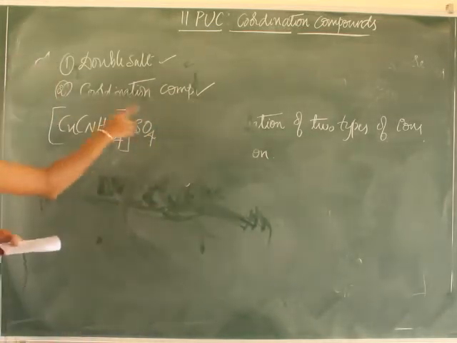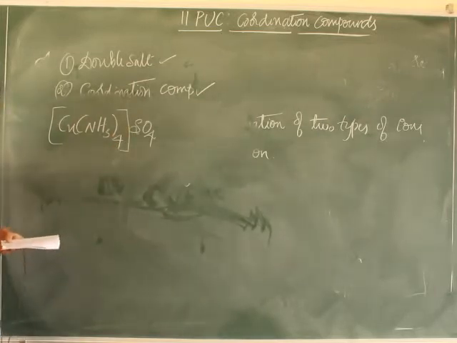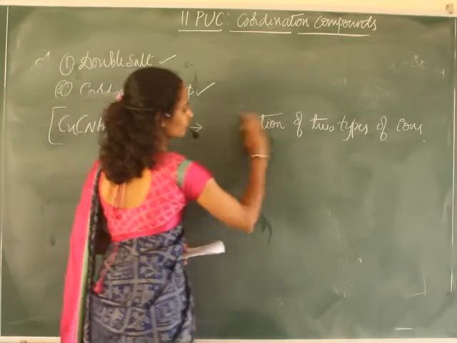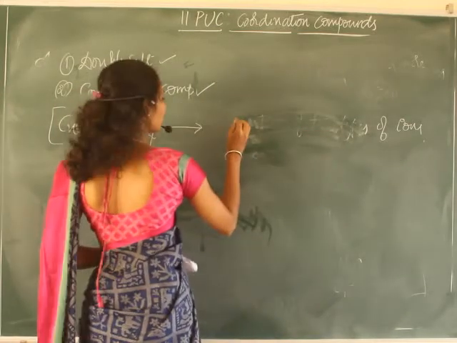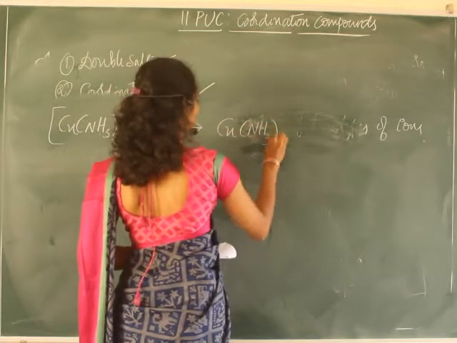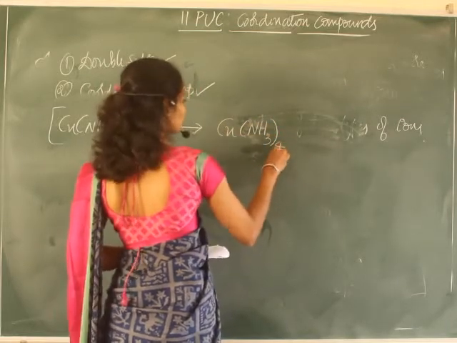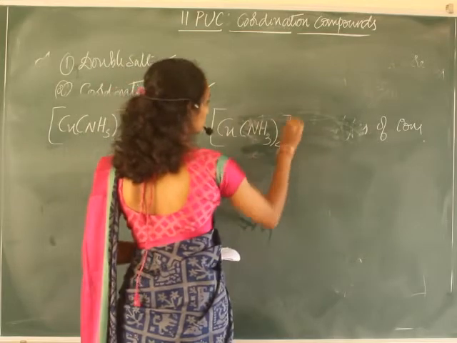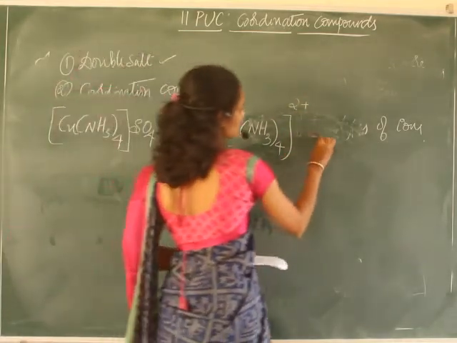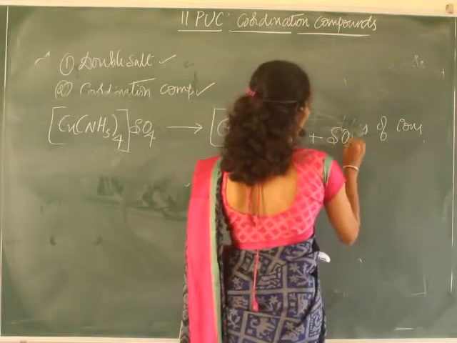Now it ionizes as [Cu(NH3)4]2+ and SO4 2-.